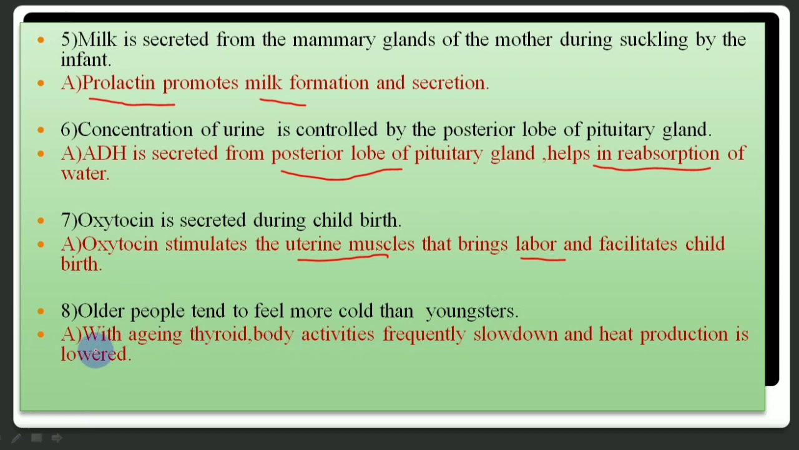Older people tend to feel more cold than youngsters. It is related to the hormone thyroxine, which is secreted from the thyroid gland. Due to the secretion of thyroxine from the thyroid gland, the heat of the body is maintained. But with aging, the thyroid also becomes older, the activities of the body slow down, and the heat production is lowered.